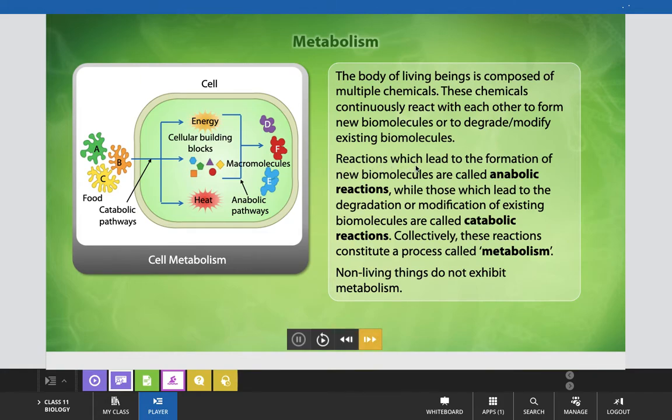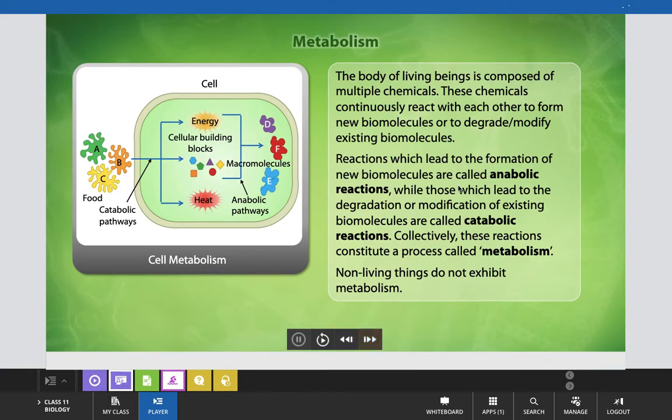Reactions which lead to the formation of new biomolecules inside the cell are called anabolic reactions, also known as anabolism, while those which lead to the degradation or modification of existing biomolecules are called catabolic reactions or catabolism.